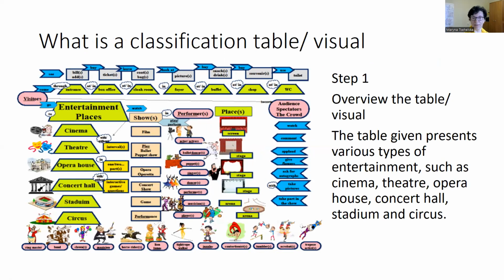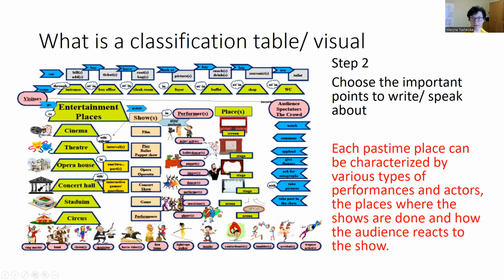So let's start. In step 1, we overview the table or the visual. Here's my example. The table given presents various types of entertainment, such as cinema, theater, opera house, concert hall, stadium, and circus. In step 2, we need to choose the important points to write or to speak about.